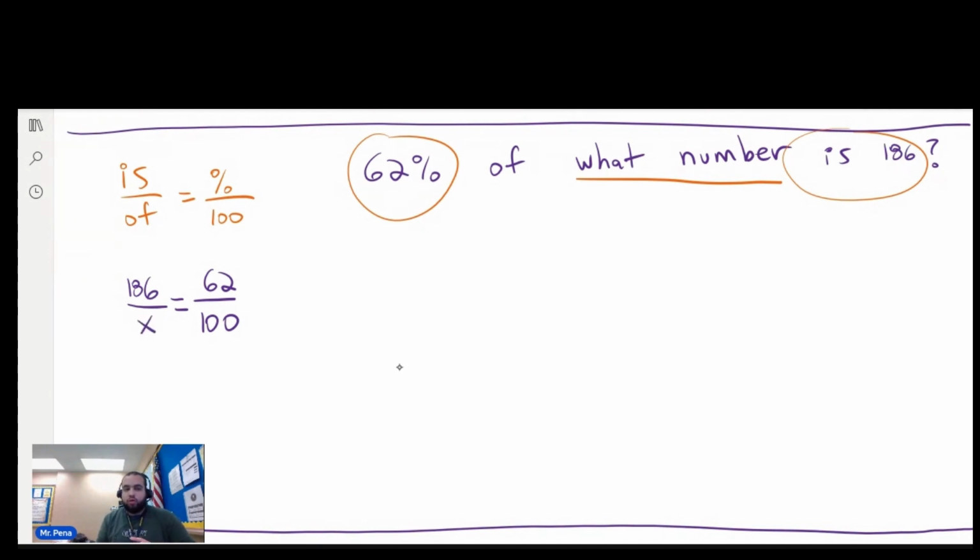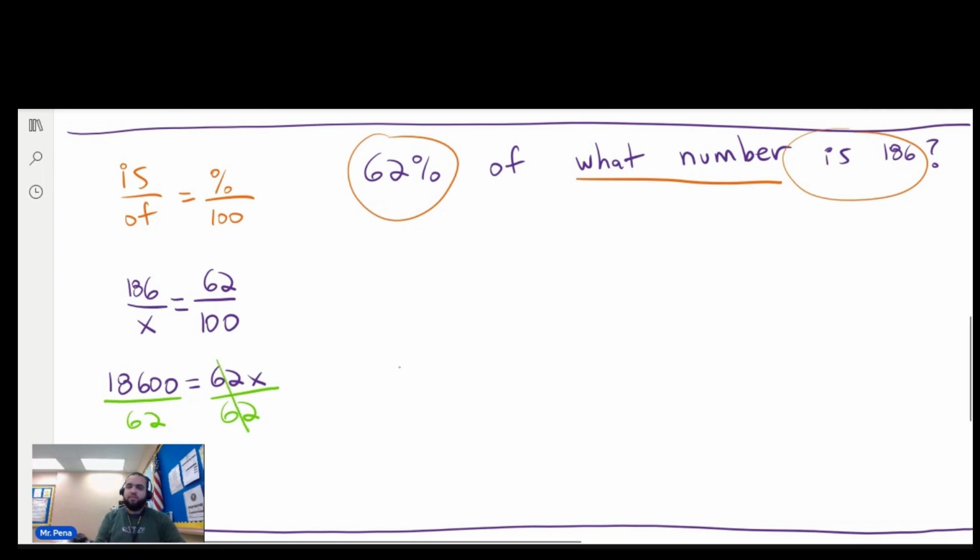And so 186 times 100 is 18,600. I'm just going to add two zeros. 62 times x is 62x. Now, the number next to the letter, we need to eliminate it or isolate the variable. So I'm going to divide both sides by 62 because I'm going to distribute it evenly. Once you divide the right side by 62, it becomes uneven. So now you divide the left side by 62, and now it's even.